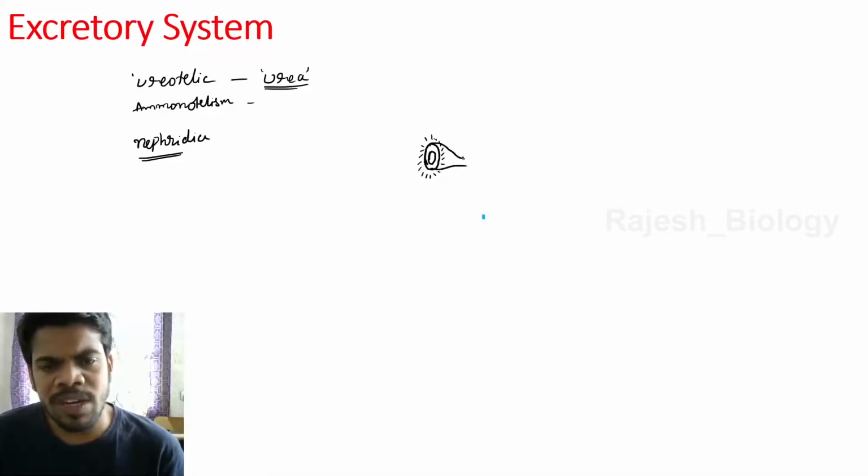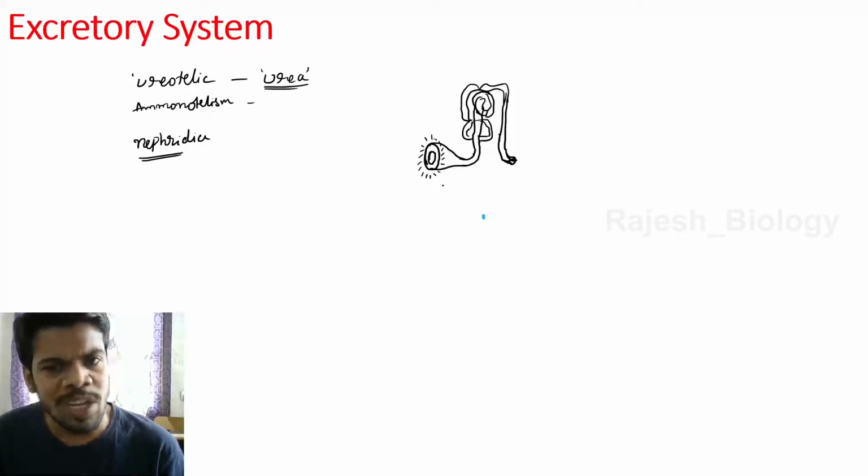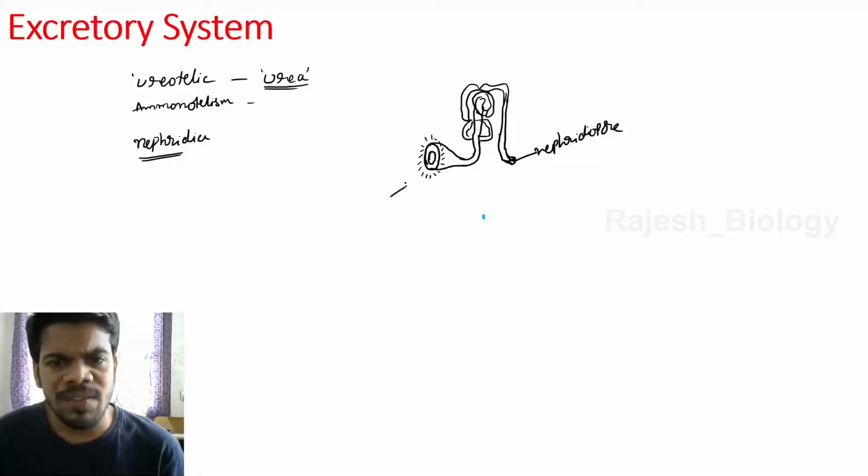It opens into a highly coiled tube, and it opens out through a nephridiopore, or into the alimentary canal with a nephridiopore. So this is the nephridiopore, and this is the nephrostome, and the entire structure is known as nephridia or nephridium.